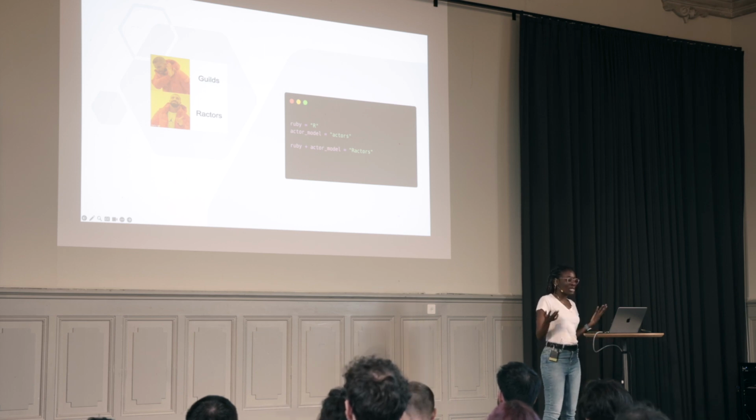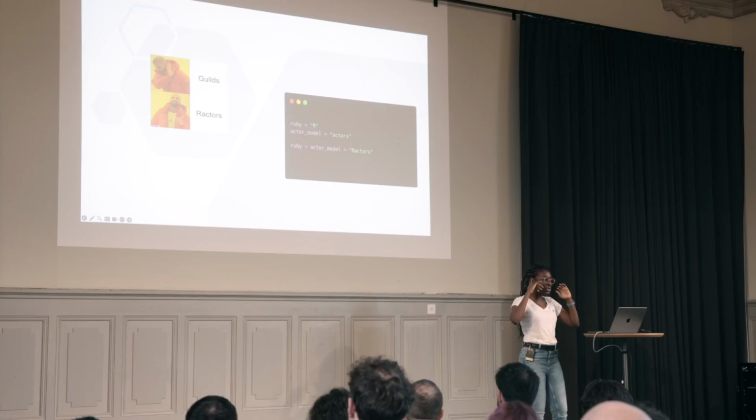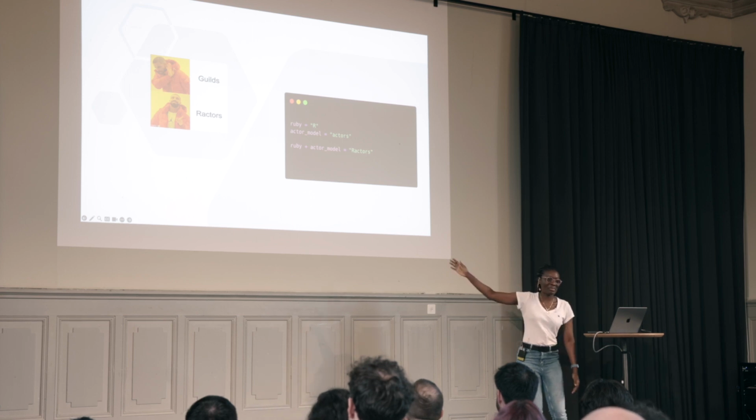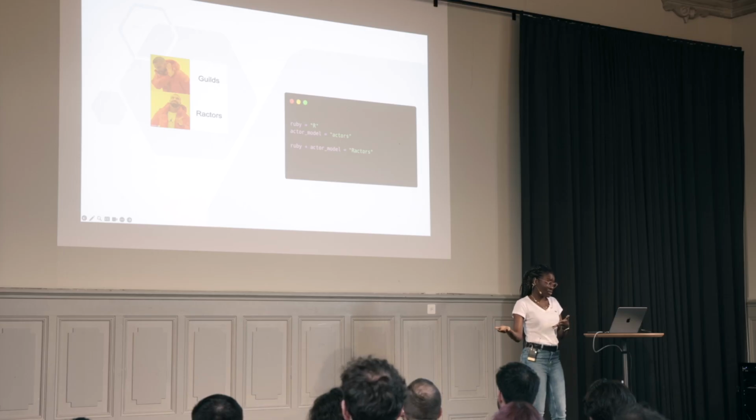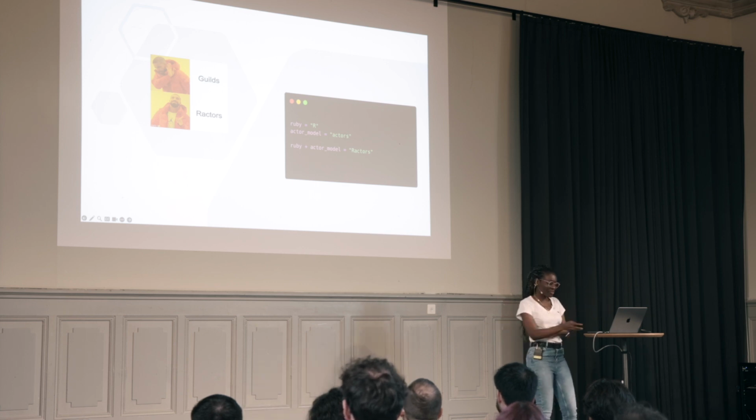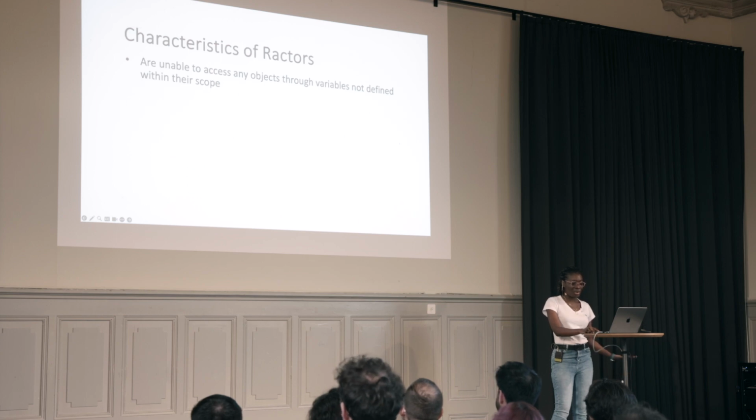What does this mean for us? We can say that Ractors are basically Ruby's implementation of the actor model. If you don't recall anything from this talk, remember this. This means that the properties of Ractors are the same as that of actors, since Ractors are Ruby actors. So let's go. What are these properties?